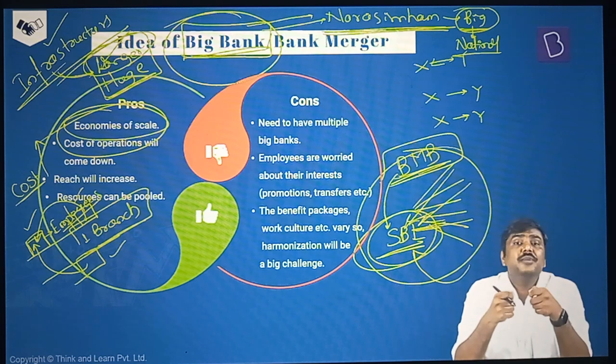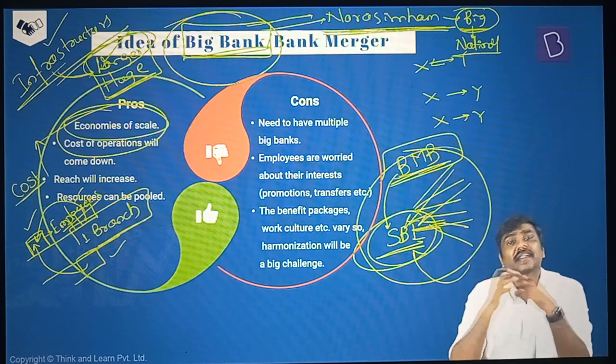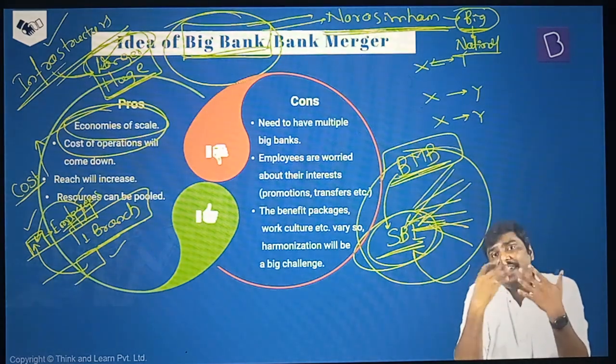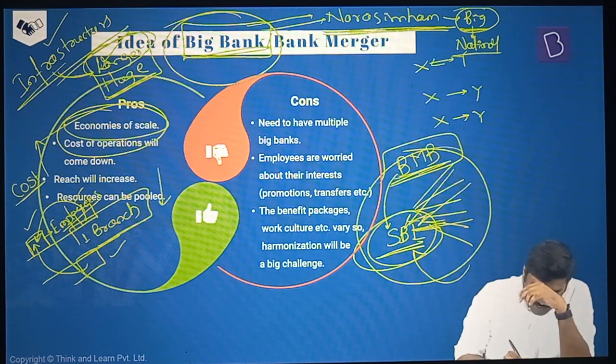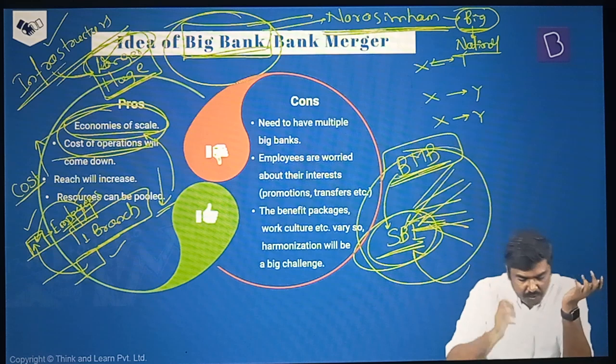The resources such as, let's say, technological resources, that is systems, servers, etc. Resources will get pooled, right? So the cost of operations, cost of expenditure will start coming down. Is that okay? Cost of operations will start coming down. This is essentially nothing but economies of scale.